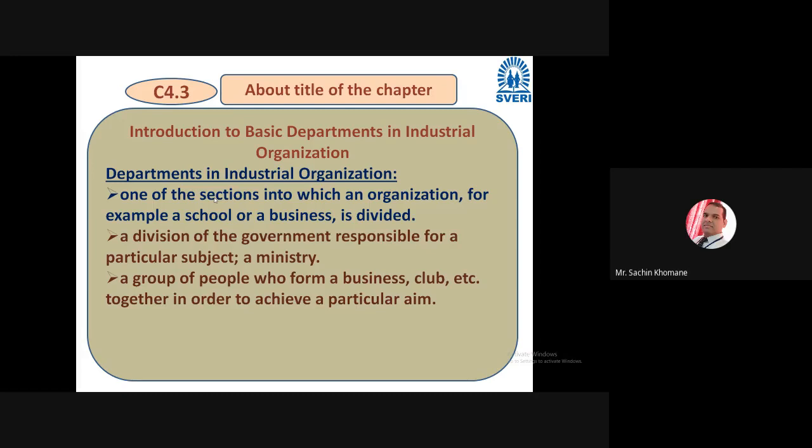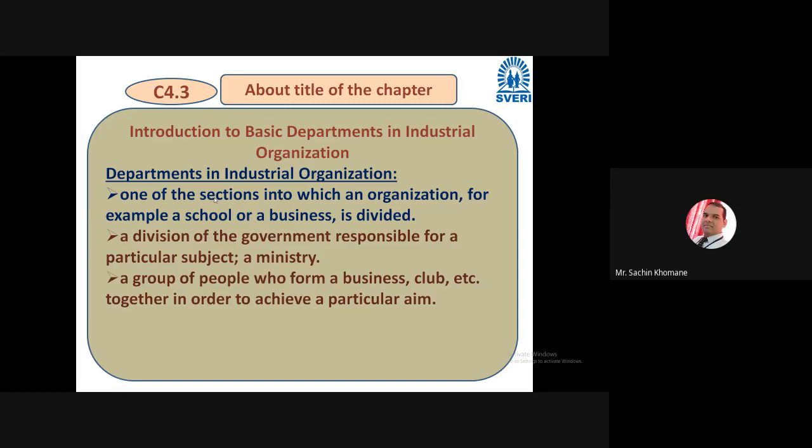Even in business, for example, one department has the role of production, so you name it a production department. Somebody is doing marketing, the marketing department. Somebody is handling finance, so we say financial department, right? Somebody is recruiting people, we say HR department. So an organization is divided into sections, and that is nothing but the department. I hope you got a clear idea of the meaning of department.